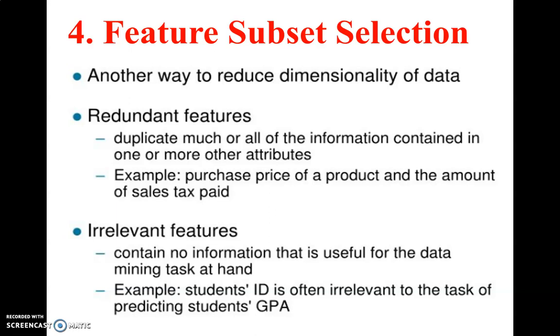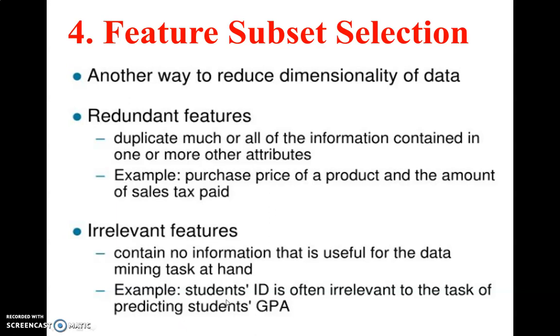Now what are redundant and irrelevant features? Redundant features or attributes: I'll take the same example of date of birth and age. Age becomes redundant because using the other attribute, date of birth, I can calculate the age. So these are the redundant features.